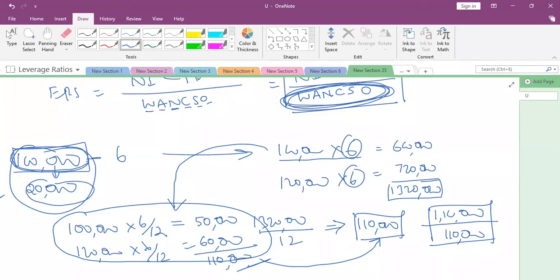Is this point clear to everyone? If you have any doubt, ask me. Sir, that 120,000 you multiplied by 6, right? So that means that is for the rest of the 6 months, right? Rest of the 6 months. Okay, thank you, sir. Is this point clear to everyone? If you have any doubt, ask me.